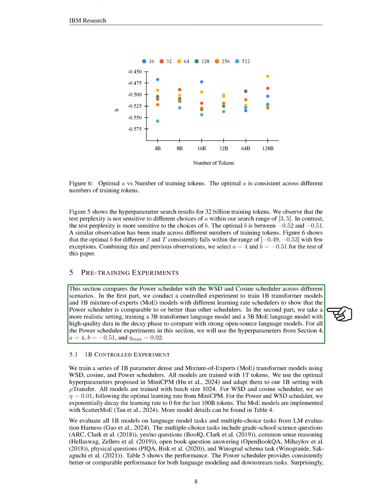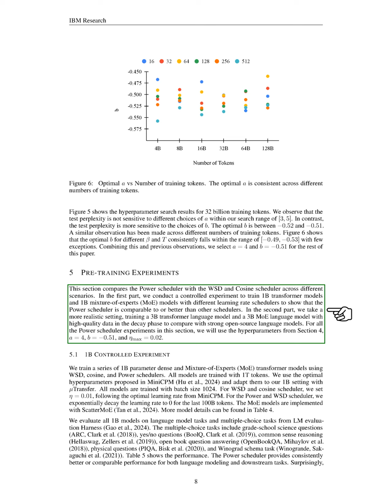In the first part, we conduct a controlled experiment training 1 billion parameter transformer and mixture of experts models using different learning rate schedulers to demonstrate that the power scheduler performs comparably or better than the others. In the second part, we train a 3 billion parameter transformer language model and a 3 billion MoE language model with high-quality data during the decay phase to compare against strong open-source language models. For all experiments using the power scheduler, we apply the hyperparameters we established earlier.